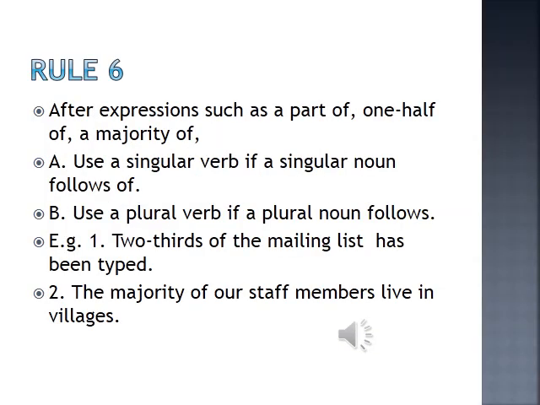Let us study rule number 6 on spotting the errors. After expressions such as a part of, one of, a majority of, two-thirds of, you have to use a singular verb if a singular noun follows after of, and you have to use a plural verb if a plural noun follows of. Now let's take up some examples. Two-thirds of the mailing list has been typed. Here list is there, and after that has. So therefore here it is a singular verb.